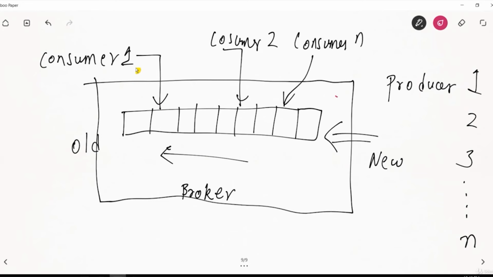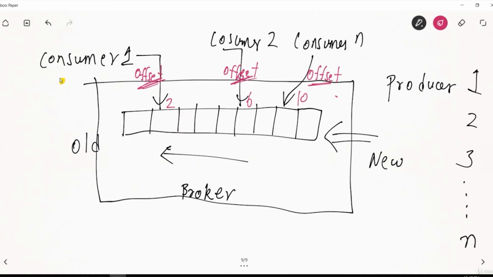To read, they use something called an offset. They will have some offset pointer that is used to read. Let's say this one is reading from the second offset, this one from the sixth offset, this one from the 10th offset, and so on. So it is reading from some offset position and going on reading. This is how the data is read, using the offset.